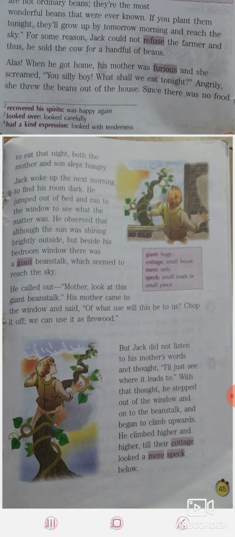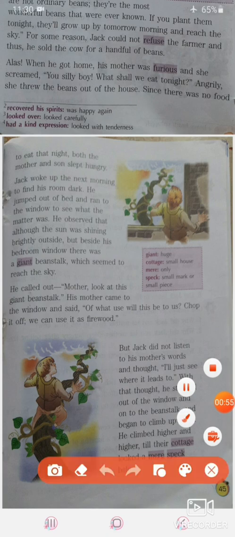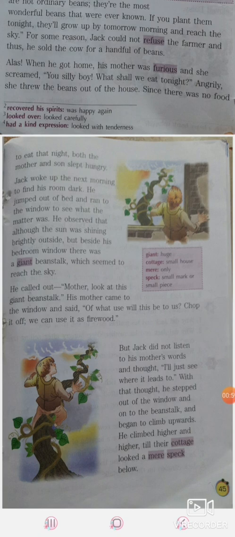He observed that although the sun was shining brightly outside, beside his bedroom window there was a giant beanstalk which seemed to reach the sky. Giant means huge. So what happened when he jumped out of bed and ran to the window? Why was his room dark in the morning, with no light coming from the window?